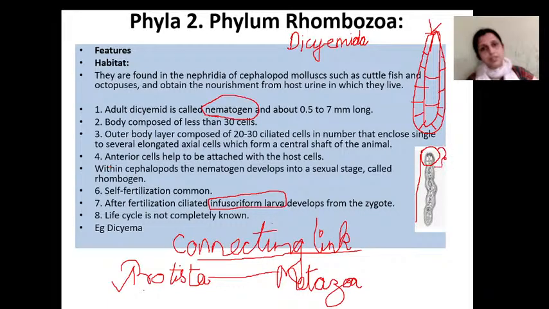Head like region is there with this cilia and also there are only slight similarities, and that too in the case of the Miracidium larva. You might have learned the Miracidium larva in liver fluke and all. In life cycle you might have learned.